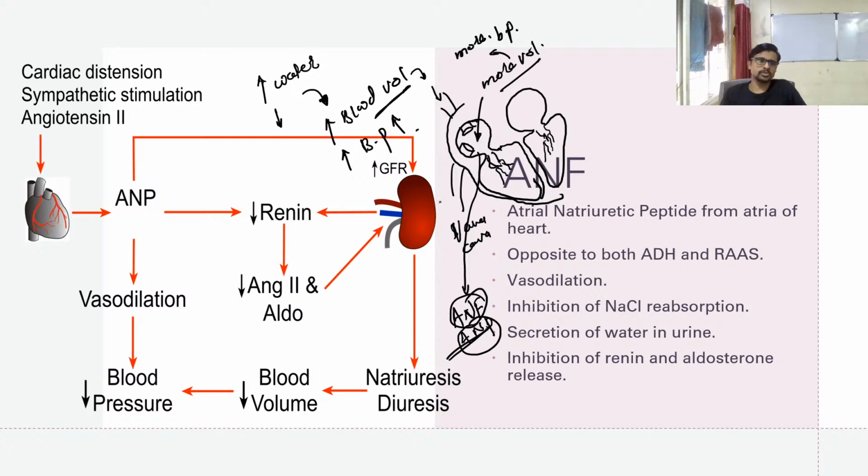These are hormones, so you can say there are endocrine cells inside of your heart also. The heart is also a gland which secretes a single hormone, that is ANP or ANF. It is coming from the atria, so we call it atrial natriuretic peptide. It is a peptide hormone made up of protein, made up of amino acids.